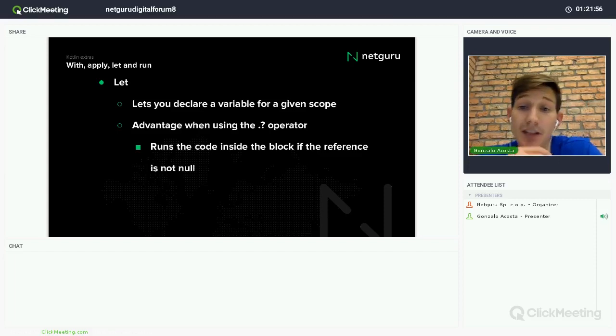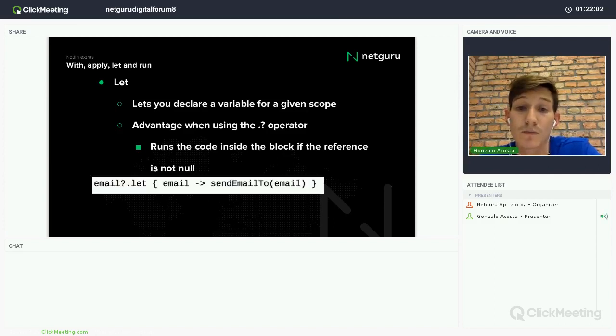You can run a block of code only if that reference is not null. How is this? For example, here, email. I'm using email, question mark dot, and using let. So this piece of code will run only if email is not null. I can write several operations inside, I can do whatever I want, and this block of code will run only if email is not null.